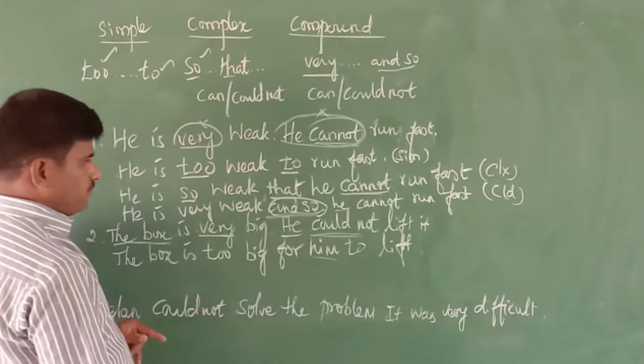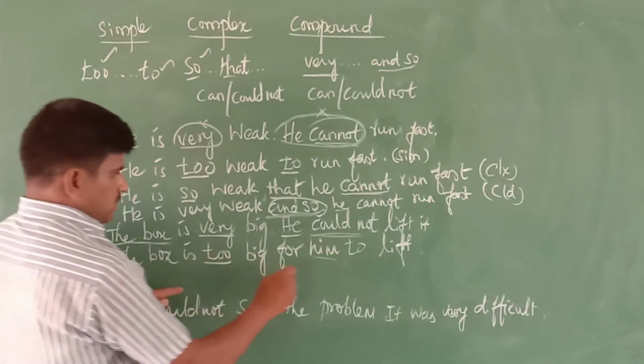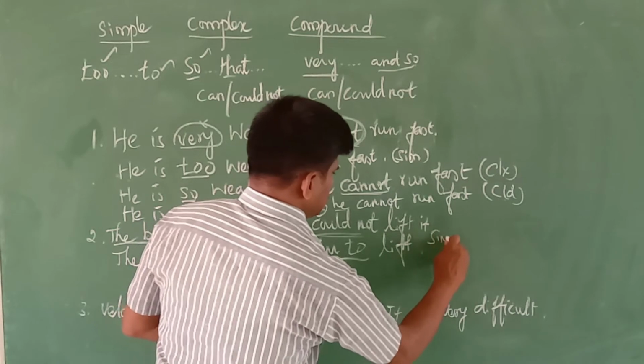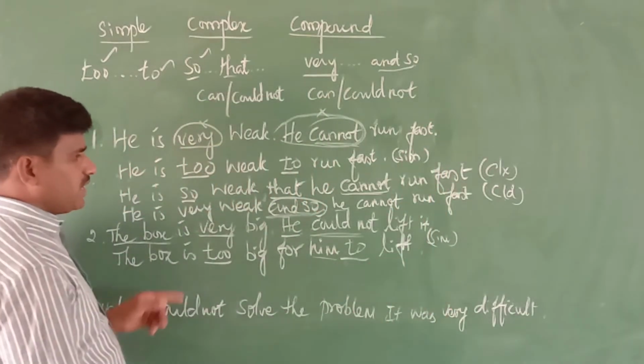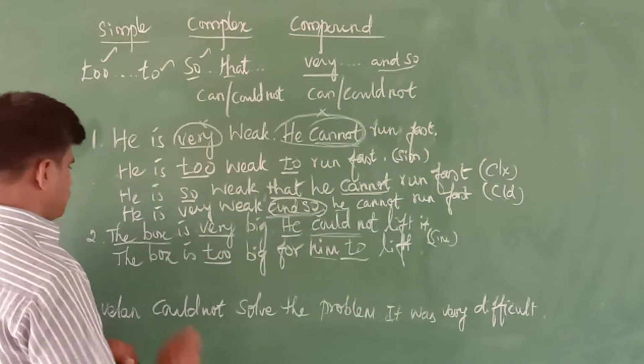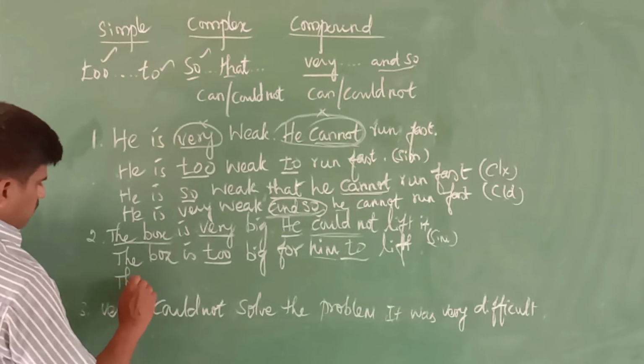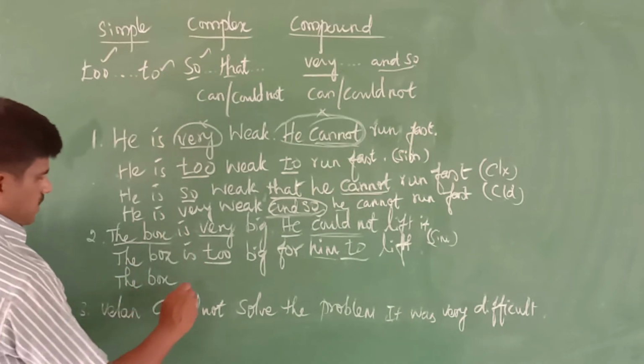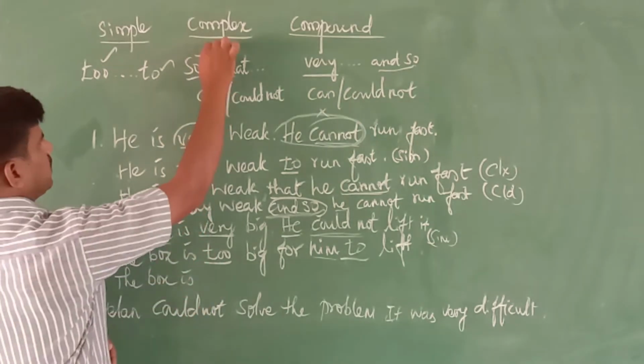This is the correct answer. "Too" and "to" we are used. That's why this is a simple sentence. We can convert this into complex. For the complex, what should we use?